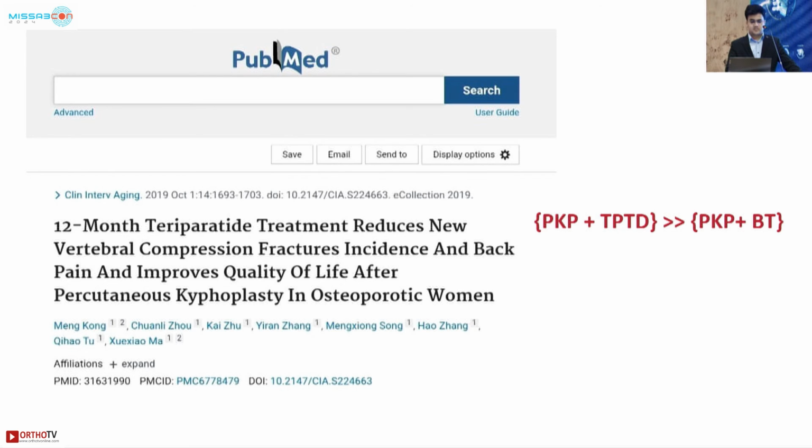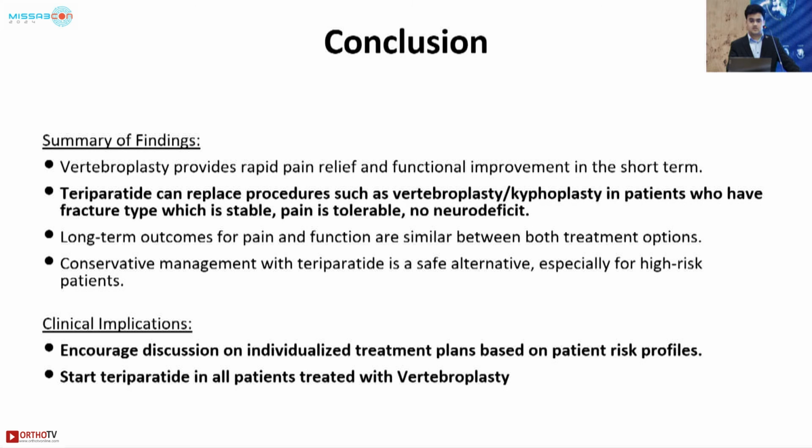In our discussions, Dr. Kong et al. had published a paper in 2019 suggesting that patients who had undergone percutaneous kyphoplasty and were given teriparatide injections showed less incidence of new vertebral fractures than those patients who had undergone kyphoplasty but were given only calcium and vitamin D supplements.